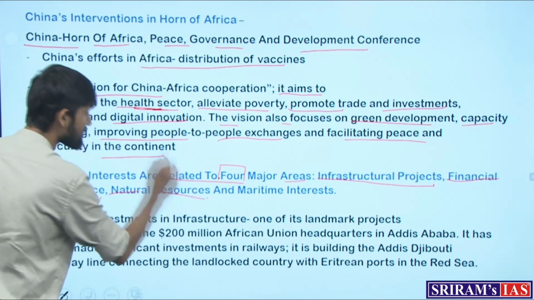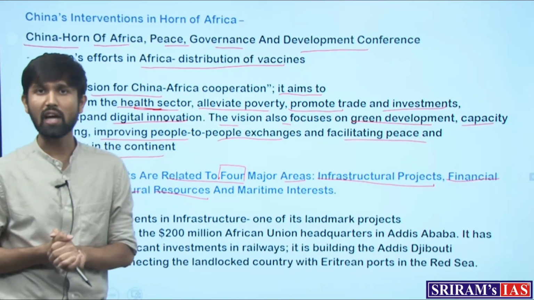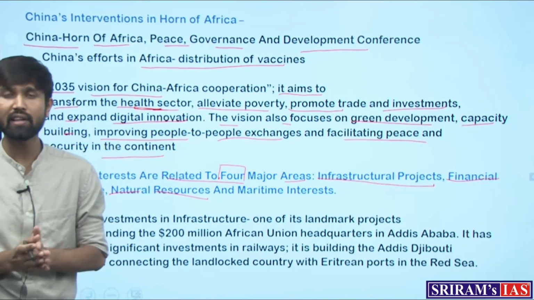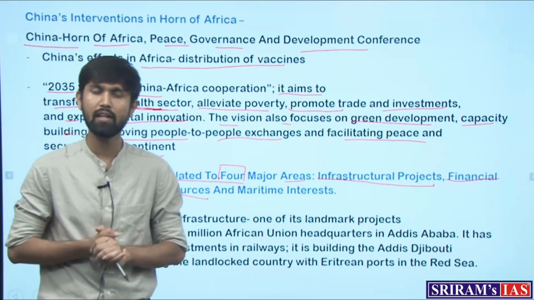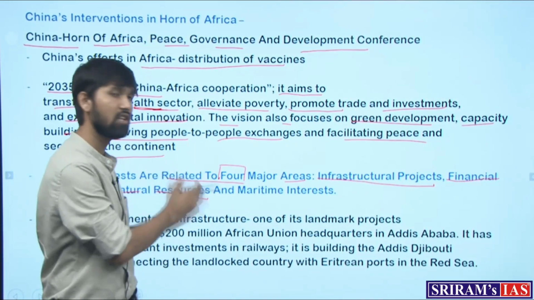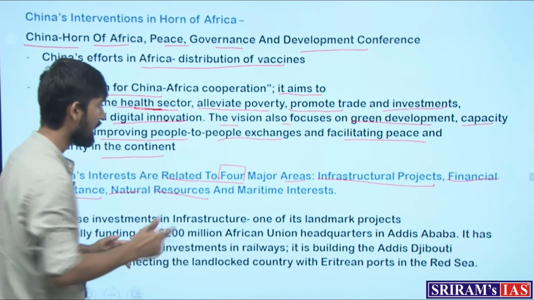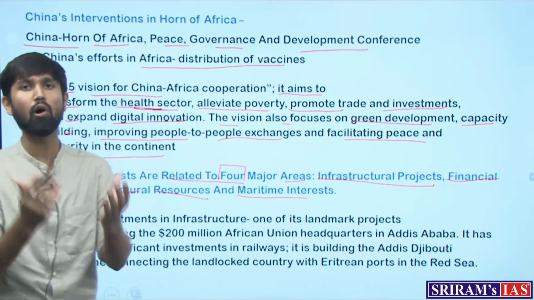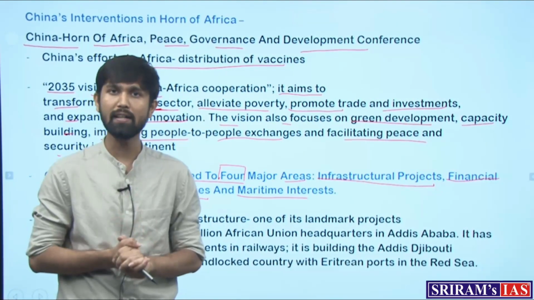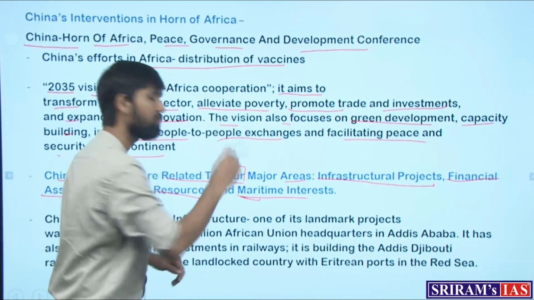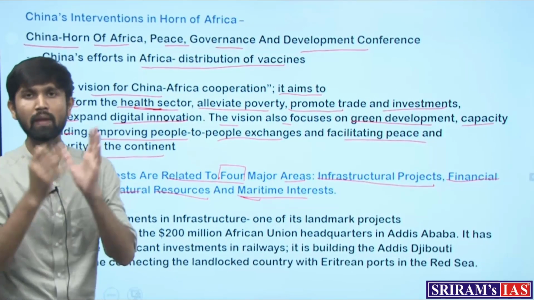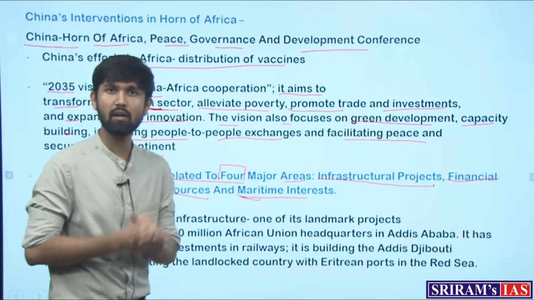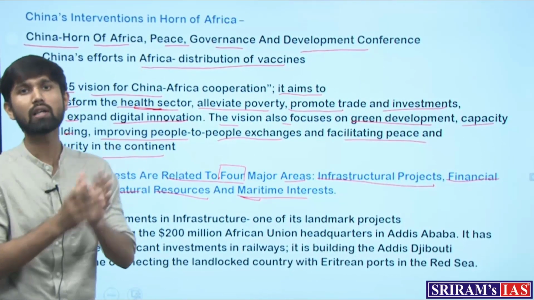Third is interest in natural resources. We know the Chinese affinity for natural resources such as oil and gas. Similarly, the African region is extremely rich in natural oil and gas, which the Chinese want to extract. And fourth is the maritime interest. This is a common element in all its engagements with maritime countries. So with these Horn of African countries as well, it wants to strengthen its maritime interests. We look at these points one by one as to what work it has done